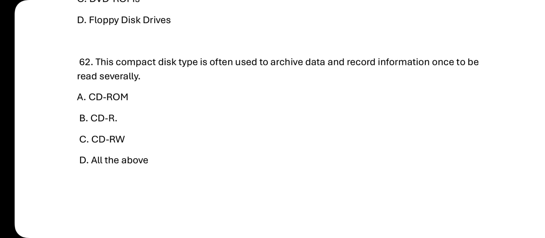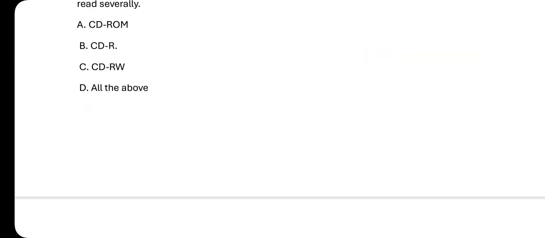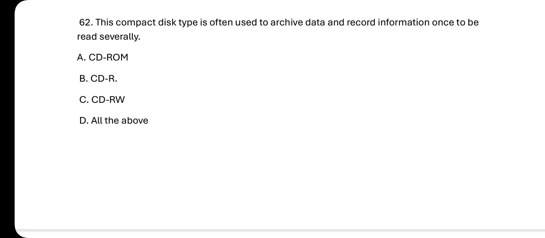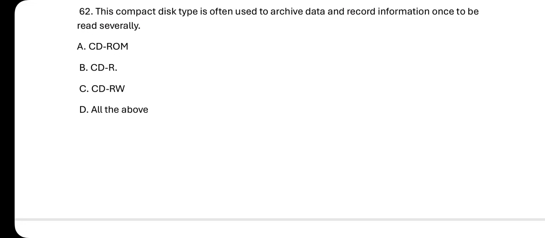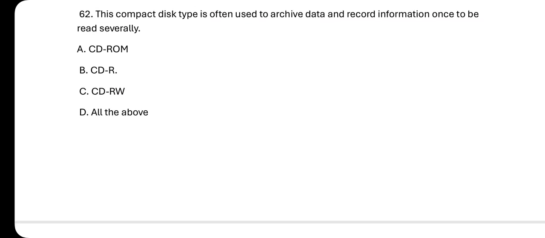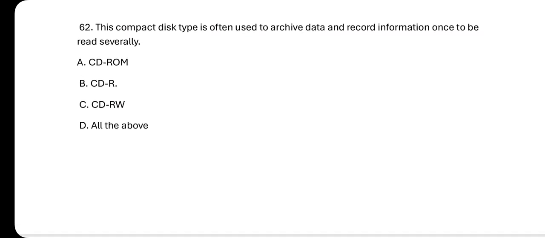Number 62. The compact disc type often used to archive data and record information once, to be read severally. So we have A, CD-ROM; B, CD-R; C, CD-RW; and then D, all of the above.